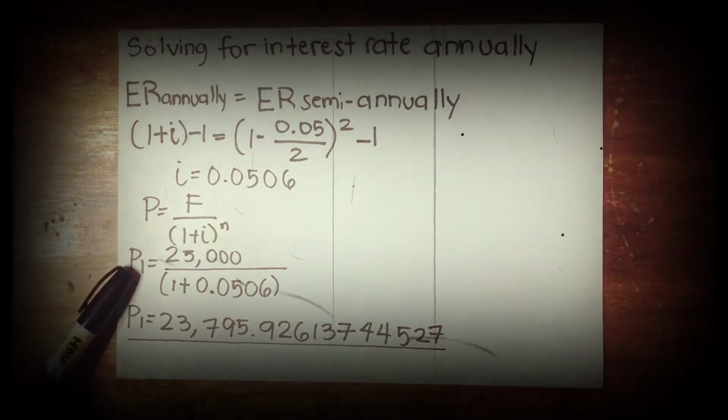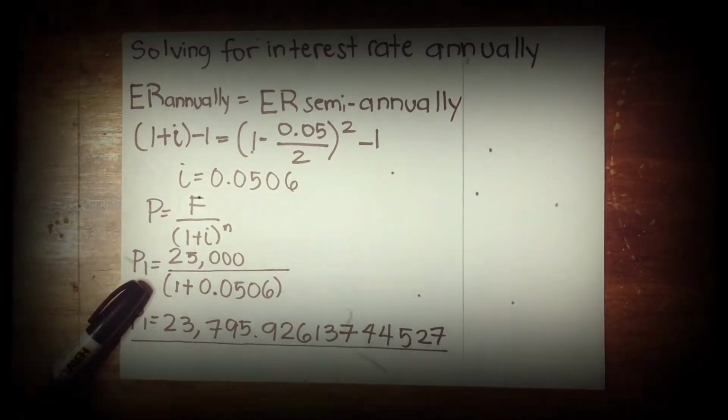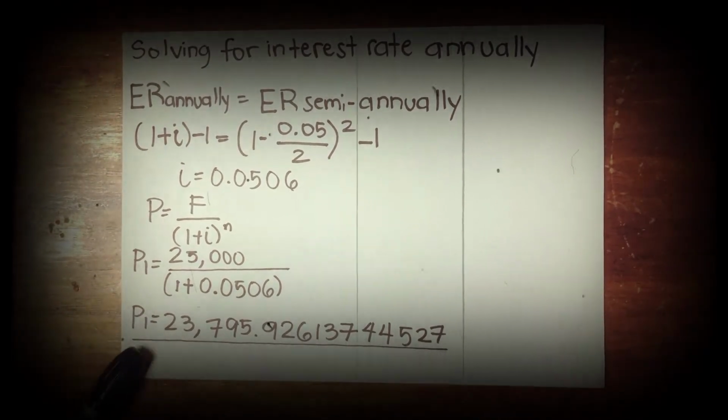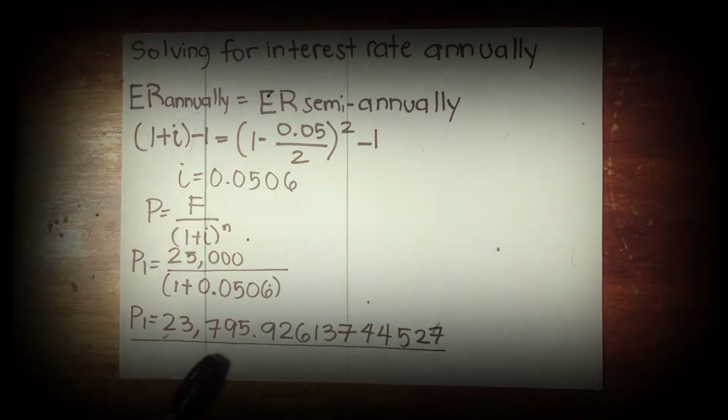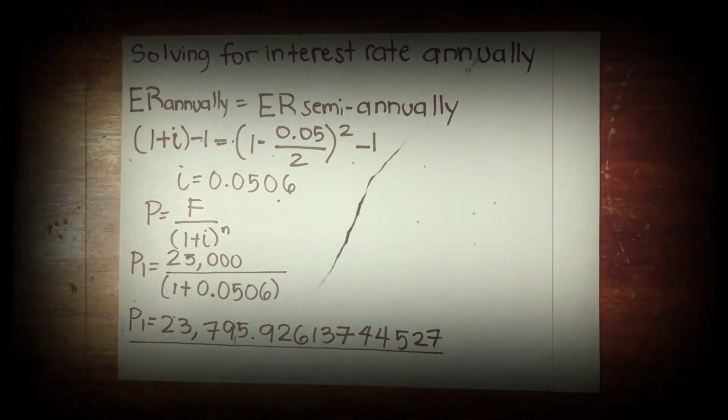P is equal to F all over the quantity of 1 plus I raised to N, and substituting all the given values, P sub 1 will be equal to 25,000 all over the quantity of 1 plus 0.0506, and P sub 1 will be equal to 23,795 pesos and 93 centavos.